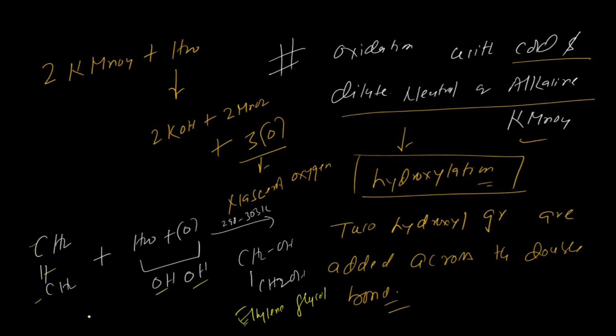Now the next one: this is the first condition, KMnO4 with dilute, neutral or alkaline, and the second one we have is oxidation with hot KMnO4.